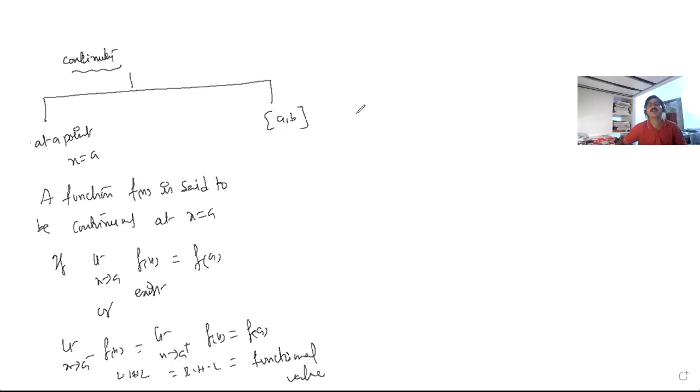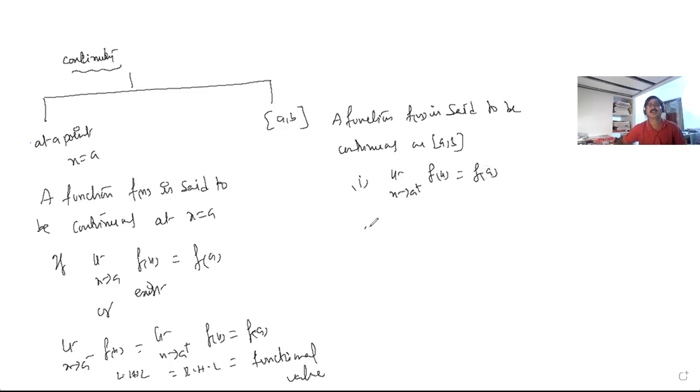And on an interval, it is very simple. I'll give examples here, don't worry. The function f of x is said to be continuous on the closed interval a comma b. First condition, it should be right continuous at x is equal to a.